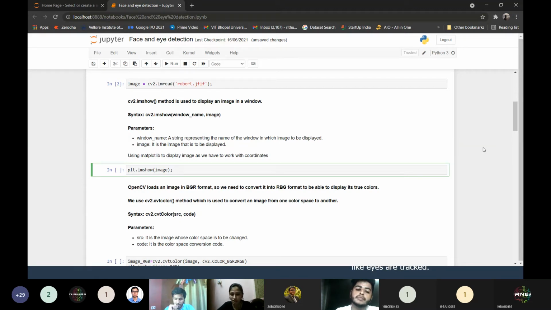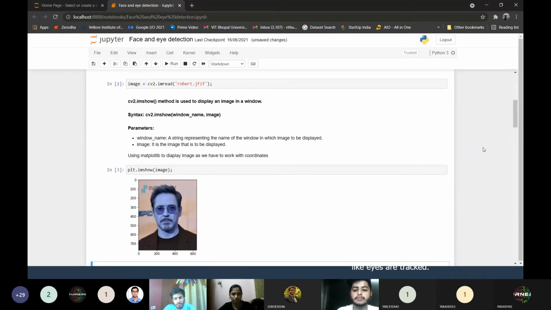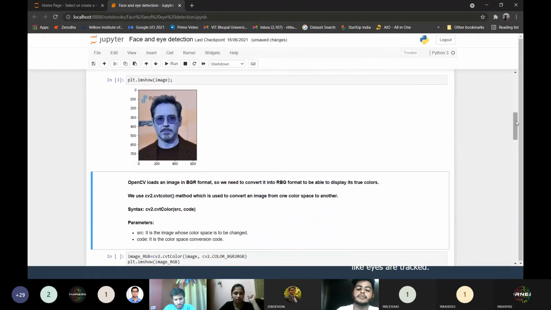Now to display the image, I will use the plt.imshow function. I'm not using cv2.imshow because I have to work with coordinates, so Matplotlib would be much better. That's why I'm using plt.imshow(image). And when I run the code, I see Tony Stark, one of the favorite Avengers, right? Okay, but there's an issue. Tony Stark has a blue tint on his face, right?